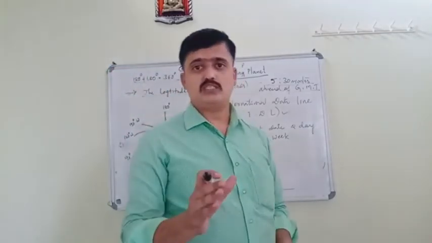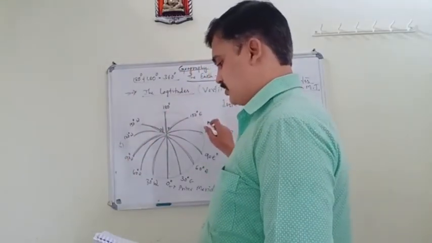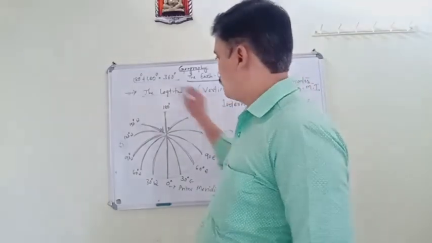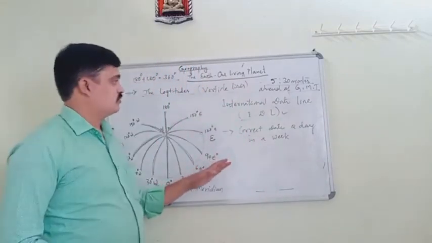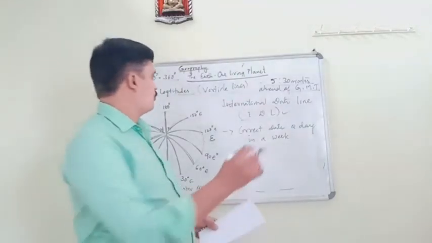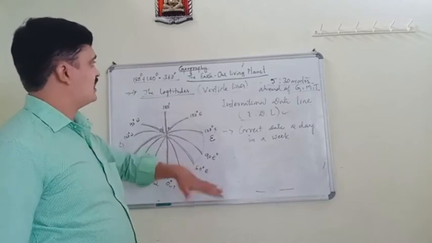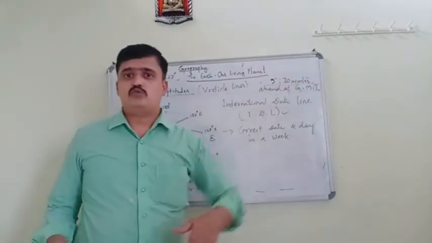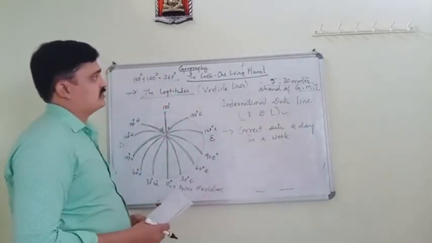West to east means gaining a day; east to west means it loses a day. So this is what we call the international date line. Hope you all understood this topic. In this class we have studied the latitudes and afterwards the time zones, local time, and the international date line. Hope you all understood this lesson.